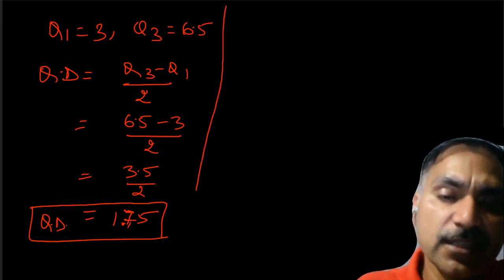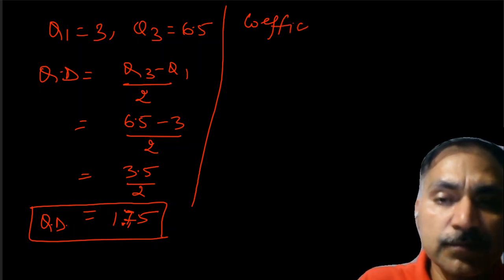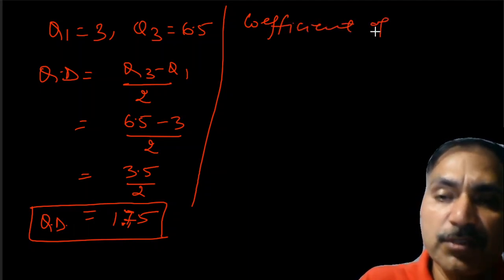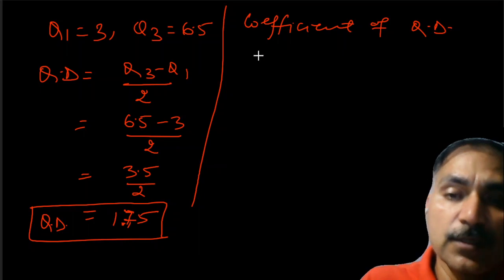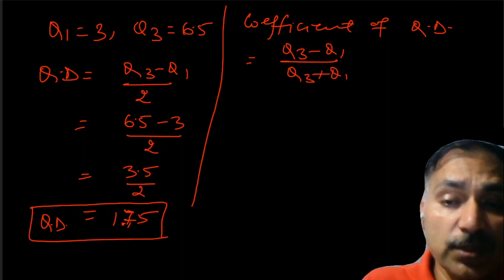The next thing is coefficient of quartile deviation, coefficient of QD. That comes as Q3 minus Q1 divided by Q3 plus Q1.